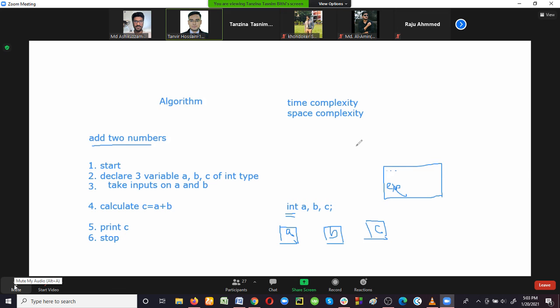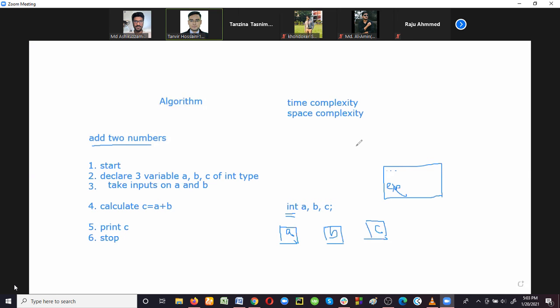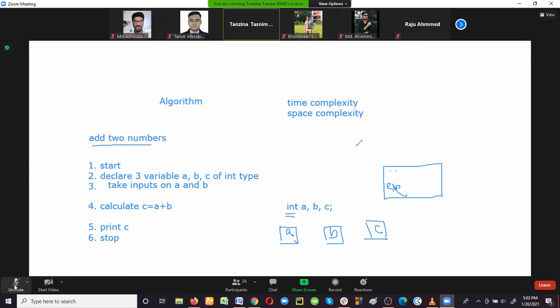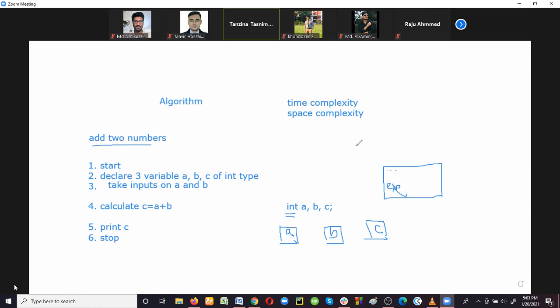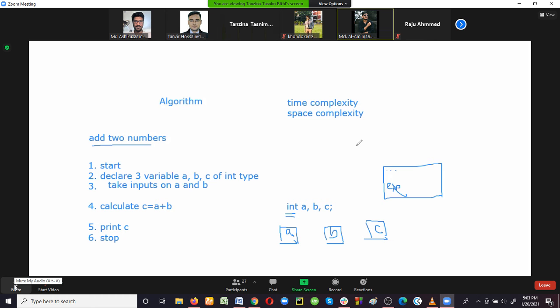The algorithm that takes less time and less space, that one we'll choose, right? So whenever we are writing a new algorithm, we need to know what the time complexity and space complexity are for that algorithm. Is that clear?